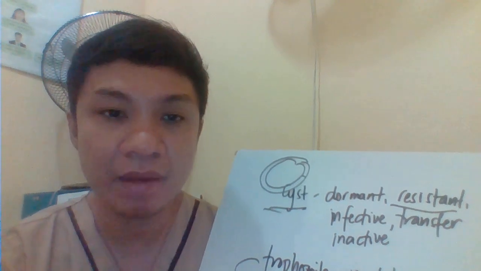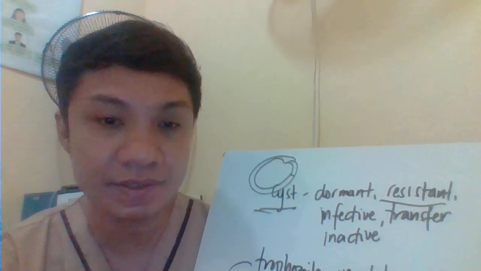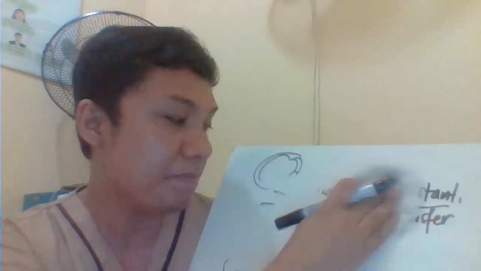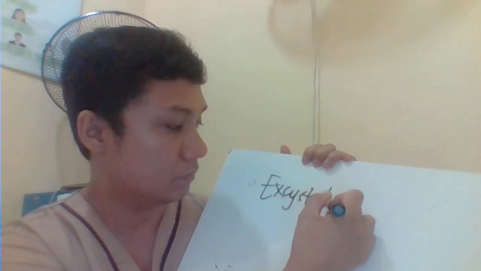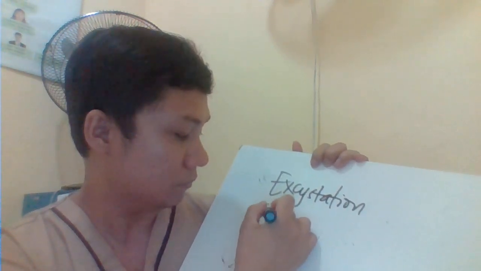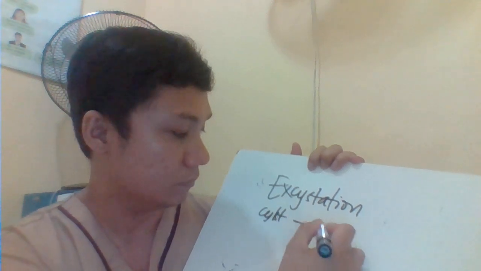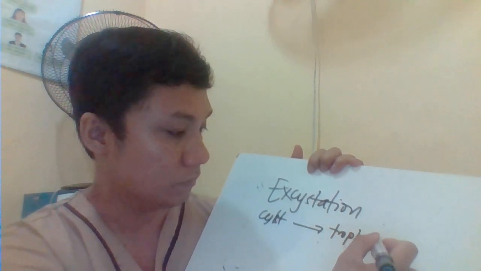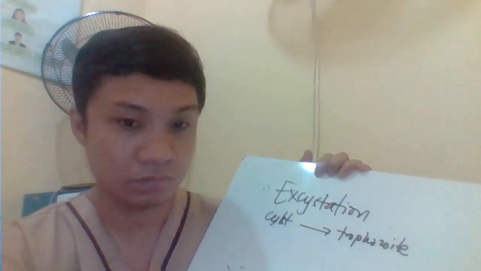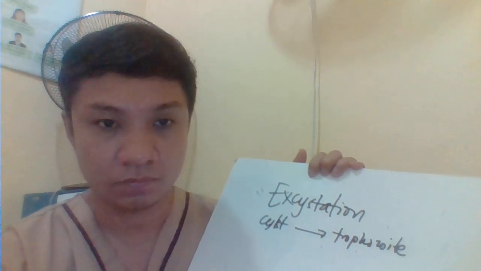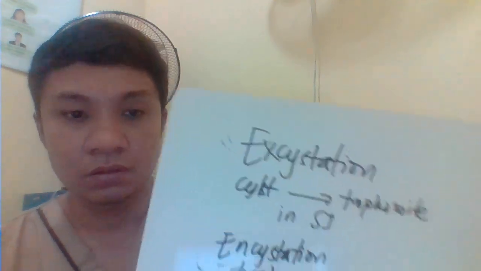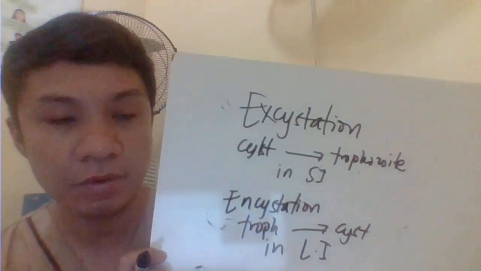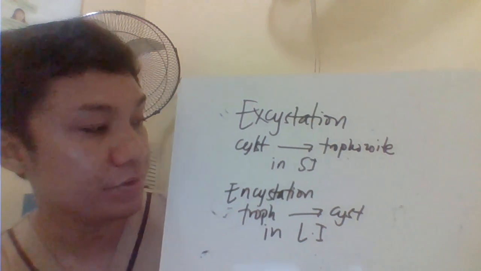Okay, we have here the term excystation and we also have the encystation.